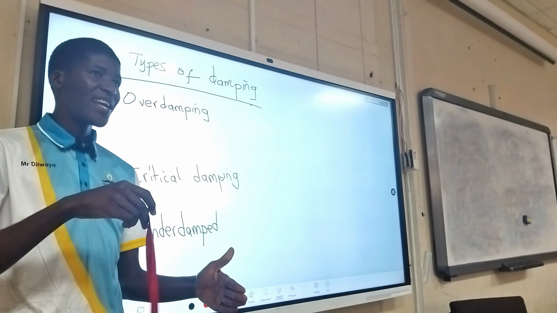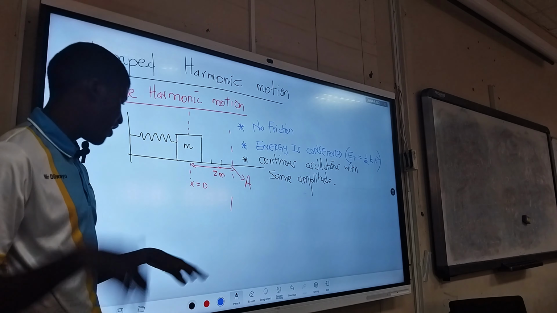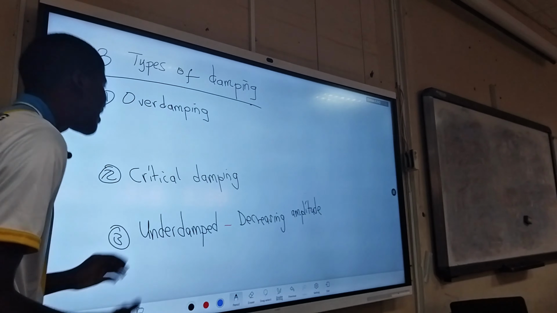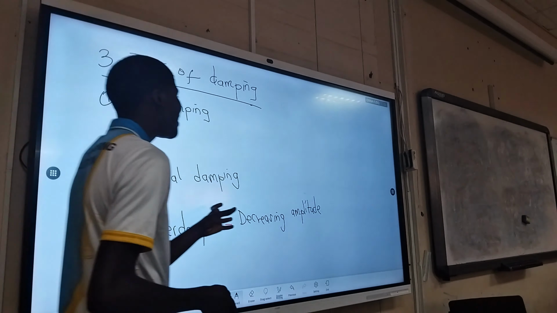So how do we see that? For example, if we have this object, assume this is no longer simple harmonic motion. In simple harmonic motion, remember it returns exactly to position A if there is no friction. But in damped harmonic motion, you start at position A, the next thing your object ends here, until it reaches the equilibrium position and stops, or it just approaches the equilibrium position infinitely. So this one decreases in amplitude. That's the most important fact.